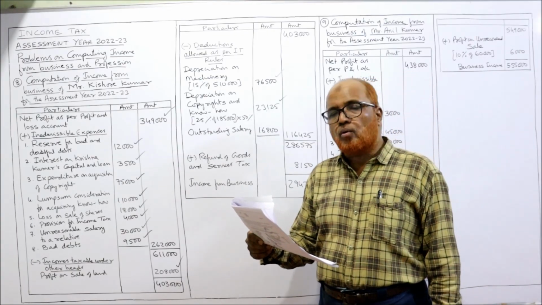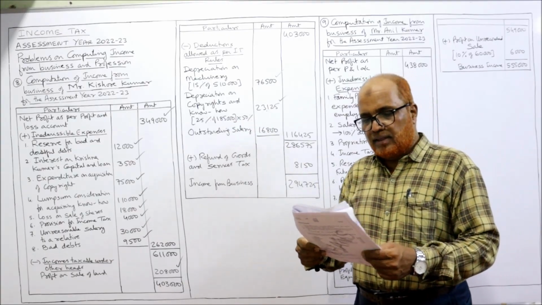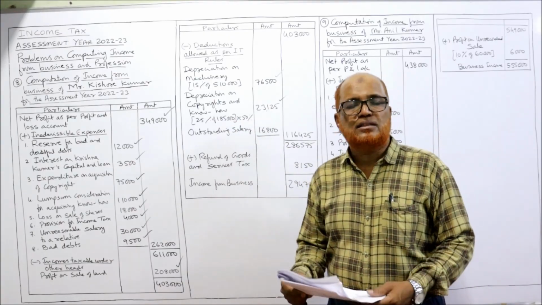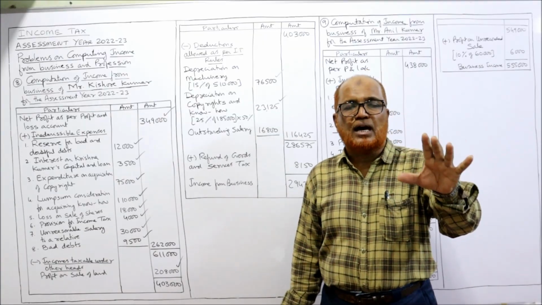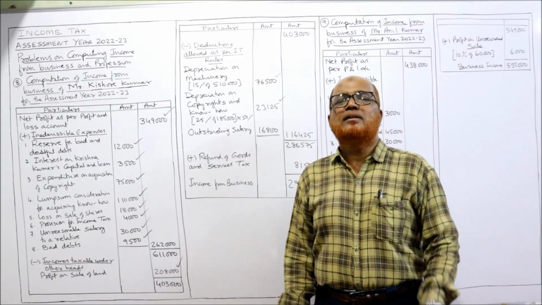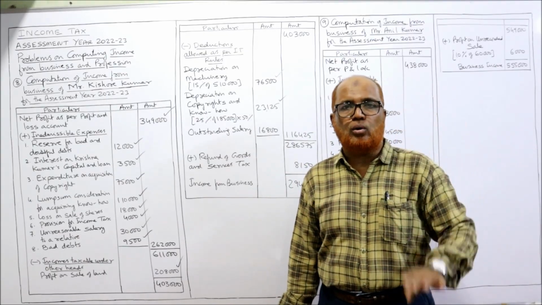Copyright and know-how are acquired 2 months back. Already we have seen depreciation half. Then outstanding salary is 16,800. Income Tax Act says if the SSC follows mercantile system of accounting, then salary paid as well as salary outstanding both are allowed.